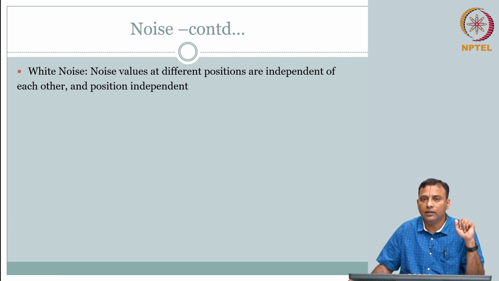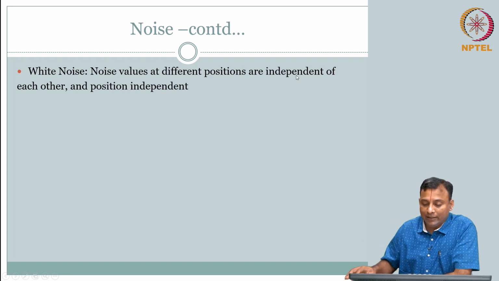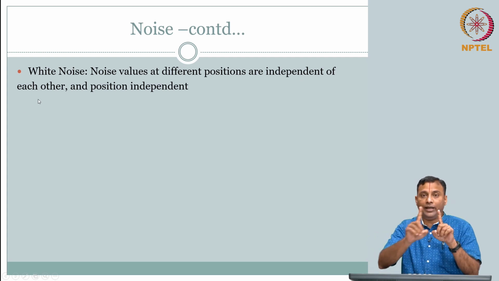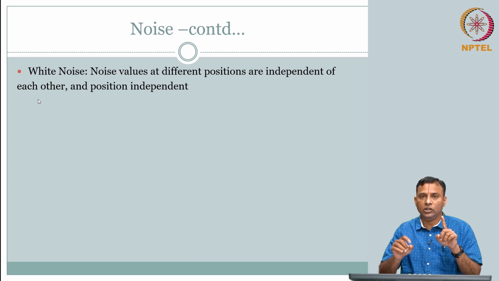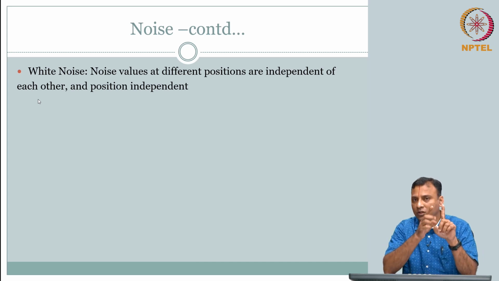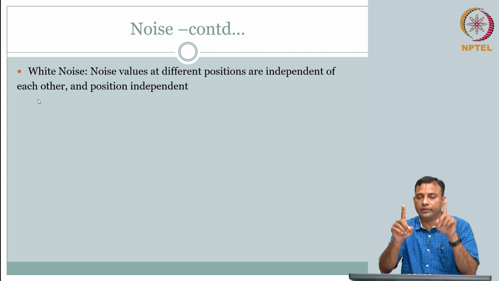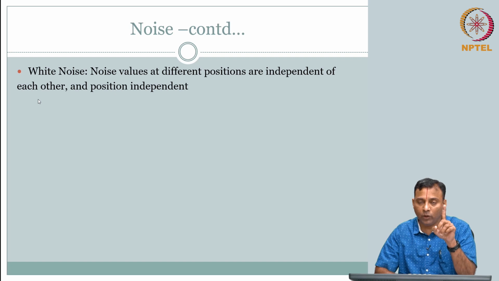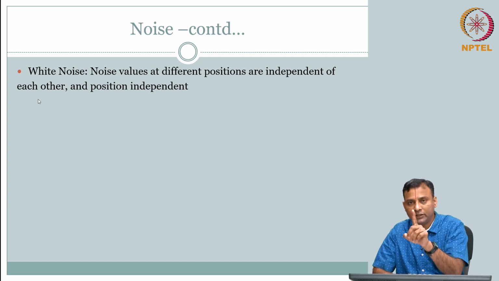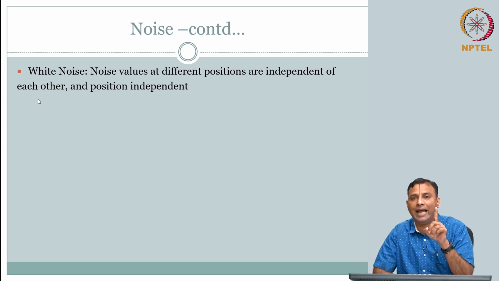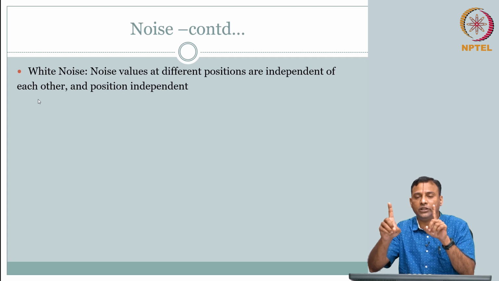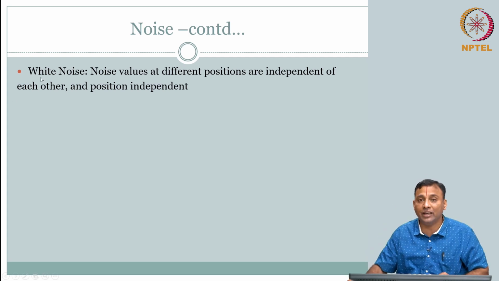What does it mean? It means that noise values at different positions, two things, are independent of each other. So, I have x comma y, that is different locations. What is there at one location does not depend on what is there in the other location. This is independent of the other location. Not only that, the noise at a position is independent of that position, and noise at two positions are also independent. Okay. So, if that is the case, then we get what is called white noise.